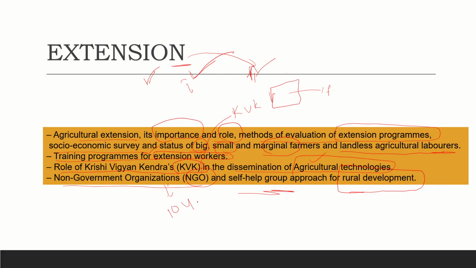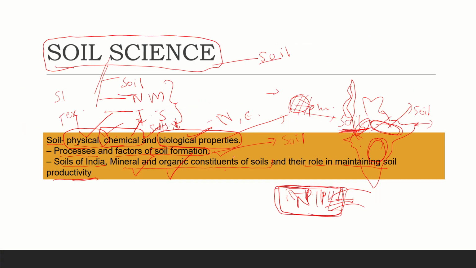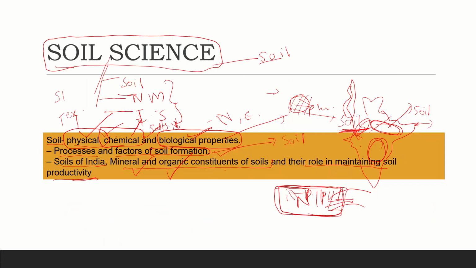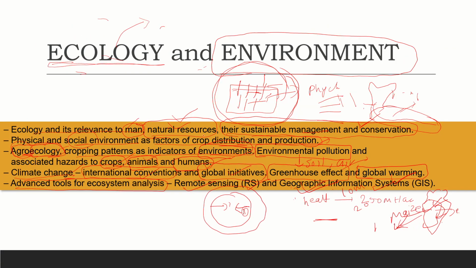So there is a common feature that I have observed from the past 10 years. If we observe the past 10 years of PYQs, this is a common section: from NGO and SHG, there is one question that is definitely asked in the examination. And if we observe, the major percentage of questions are asked from soil science, nutrient management and water conservation.